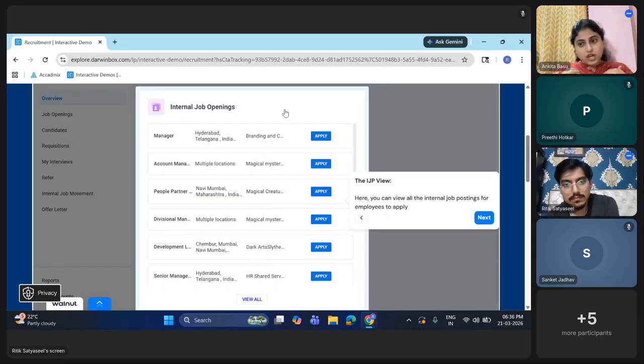But we as HR need to know which positions are only for internal, which are for external referrals, and which are for other openings, where anybody can come and apply and the best candidates are hired.